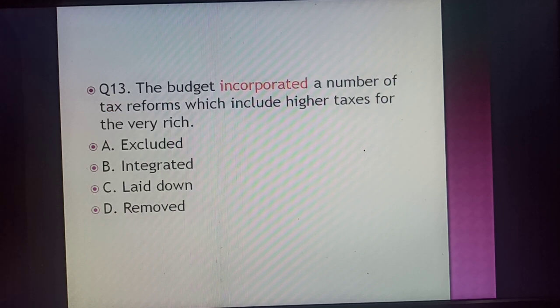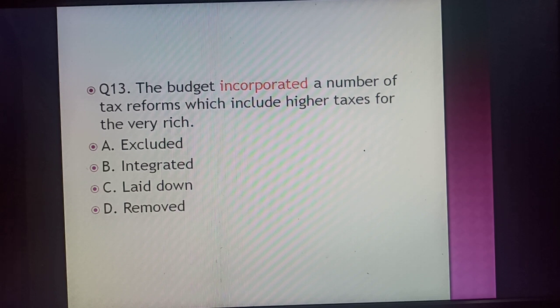Let's go for the next word, incorporated. The budget incorporated a number of tax reforms which include higher taxes for the very rich, and the answer for this is integrated. The synonym for the word incorporated is integrated.